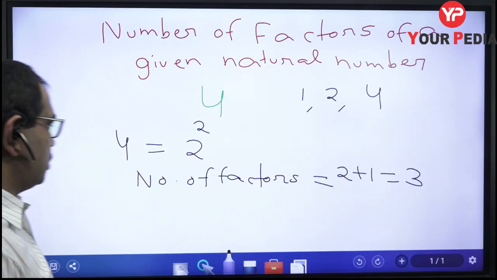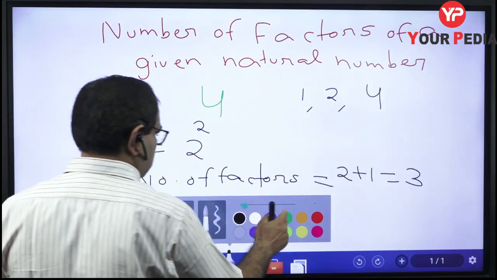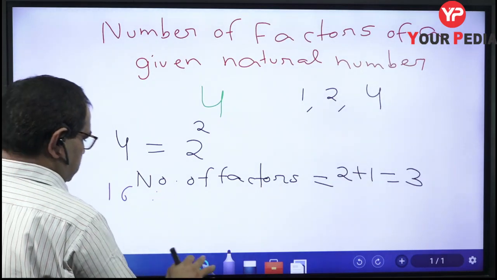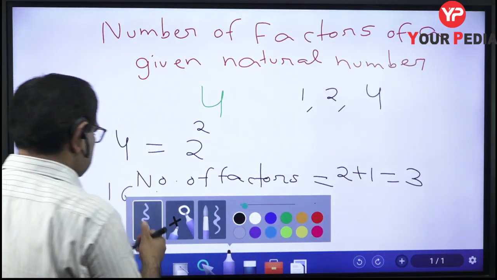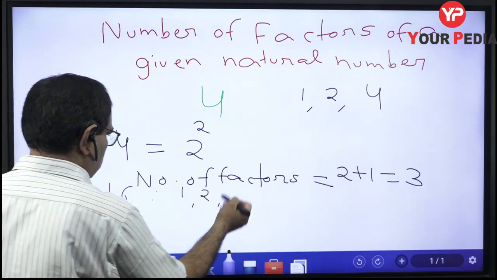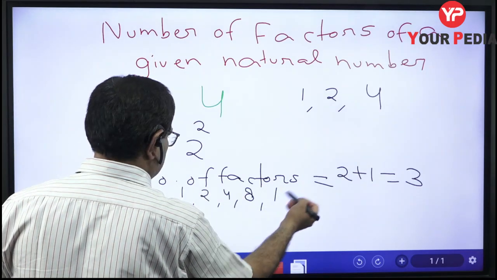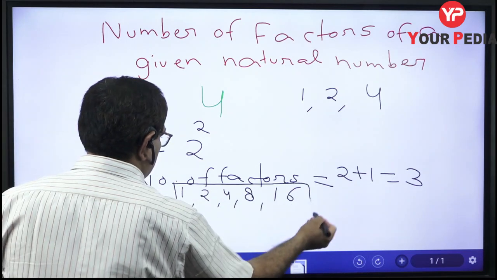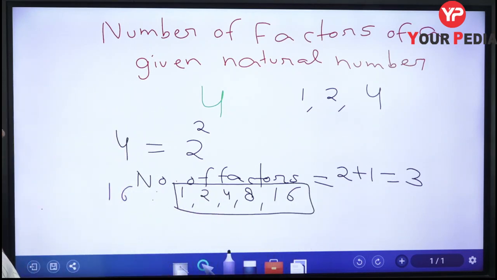Let us take one more number. Suppose we take 16. What are the factors of 16? If we write the factors directly, then we can write 1, 2, then 4, then 8, then 16. So there are 5 factors of 16. And how can we find this using this trick?